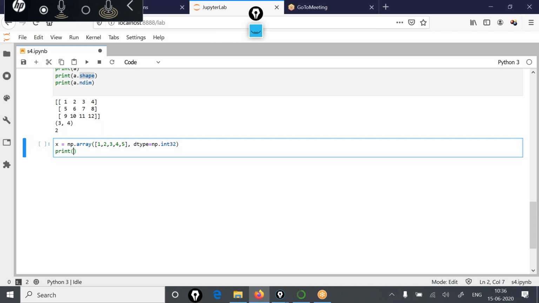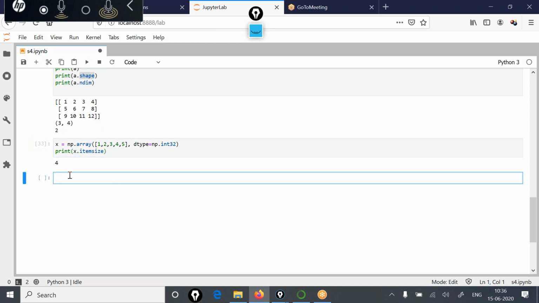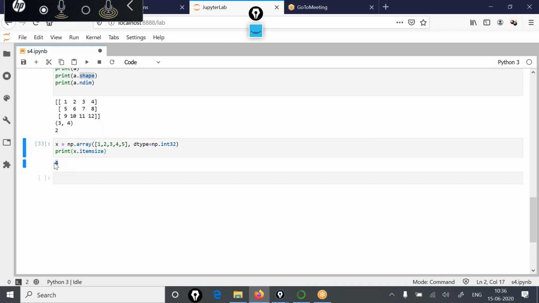Now if I execute this statement, print x dot item size, then the system will return me the number 4.